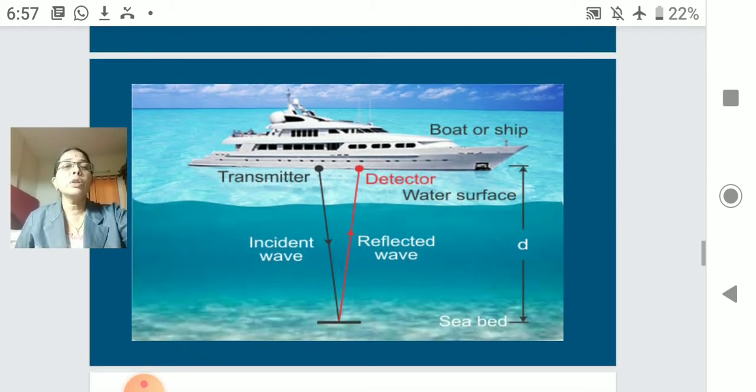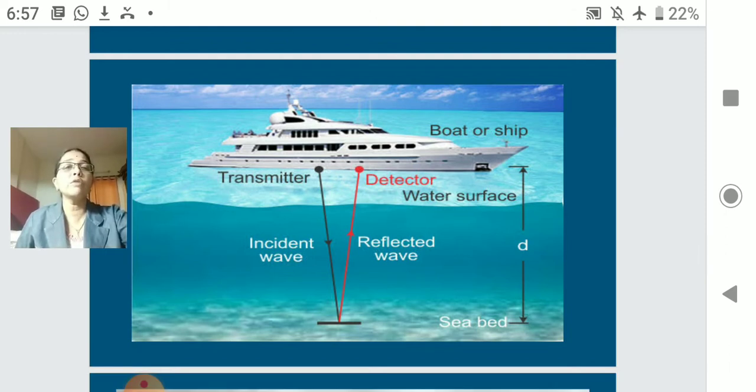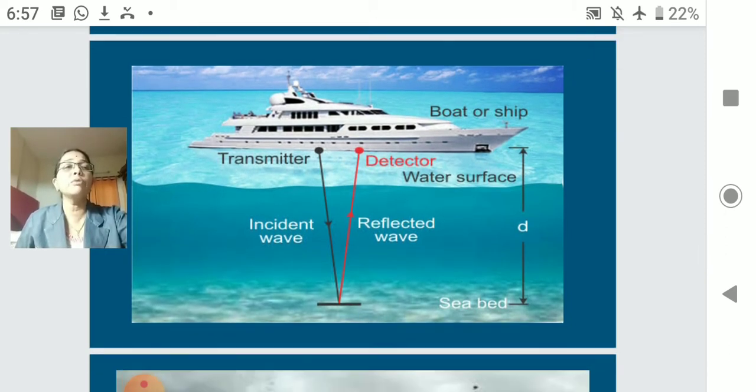Here this type of reflection of sound is being used. Its principle is used for detection of disturbances on the seabed. If a ship is moving on the ocean, this system is called the sonar system.